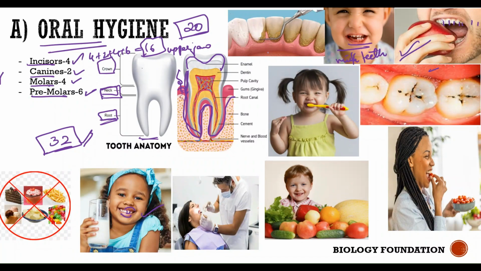So if you see here, can you see the yellowing of the teeth? That is called plaque formation. What is plaque formation? If you don't brush your teeth properly or rinse your mouth properly, food gets stuck on the teeth. This stuck food attracts bacteria. The food along with the bacteria and certain salts form a yellowing substance, which is called plaque.